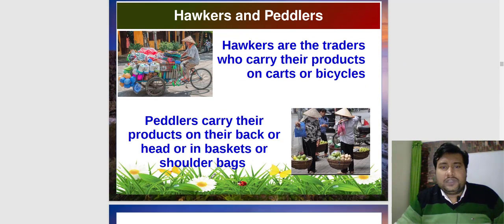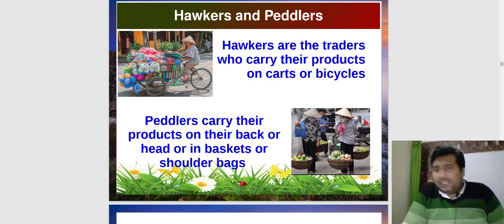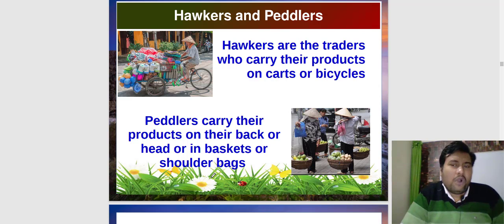Now the first one is hawkers and paddlers. In this picture, hawkers and paddlers are there. In this particular picture, you can easily see the difference between hawkers and paddlers. Paddlers are basically the sellers who keep the goods on their head, in a particular basket, in shoulder bags, and they carry without any vehicle.